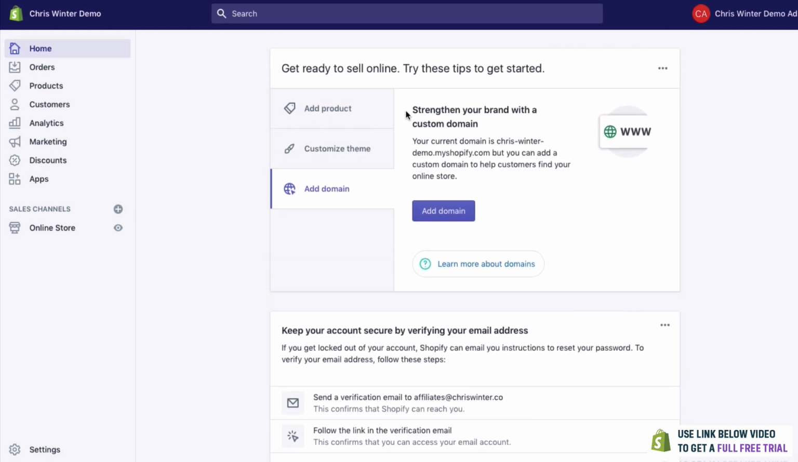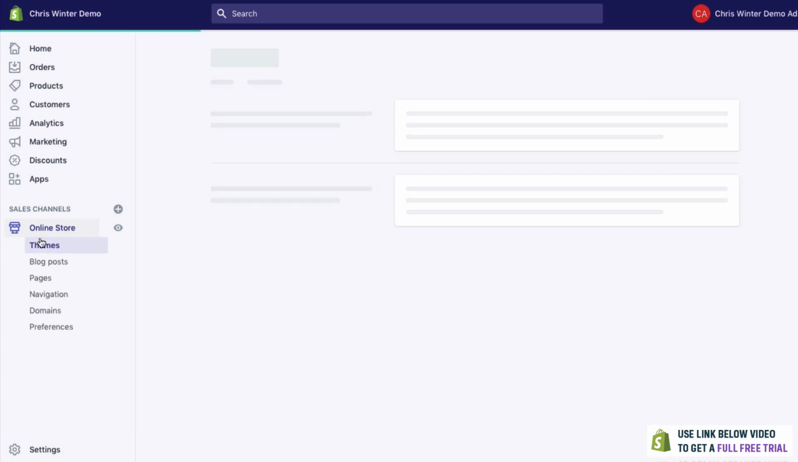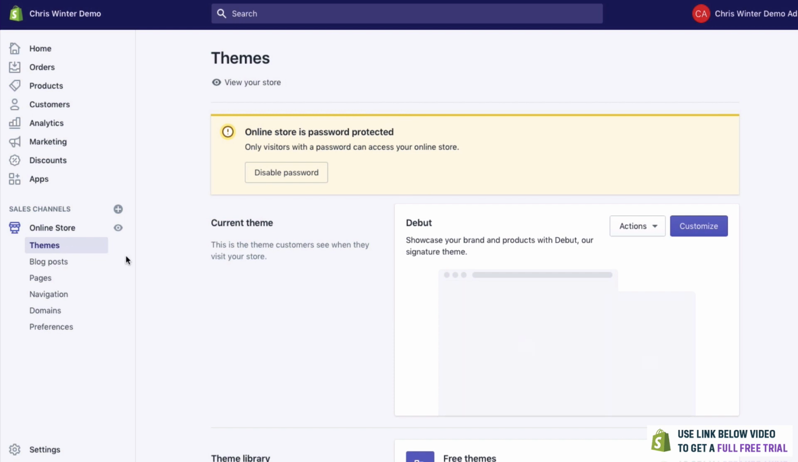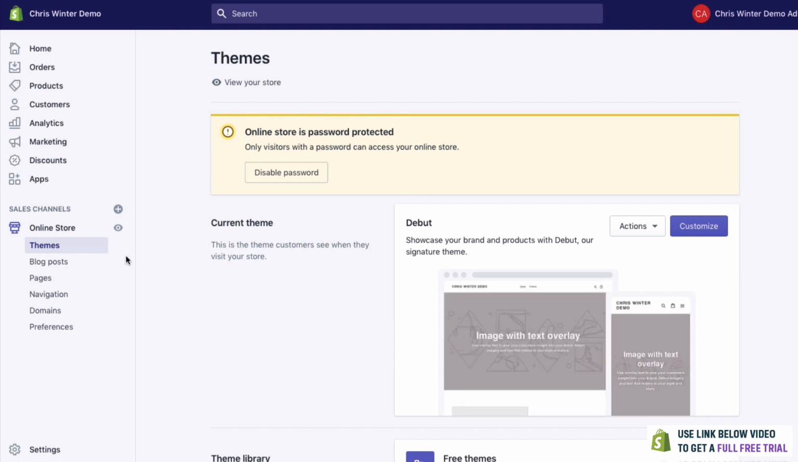But the very first thing that we're going to do is actually go to the menu on the left-hand side here, and we're going to click on Online Store. And then you see we have another menu which says Themes. And essentially a theme is a template or just the way that the website looks. So rather than having to code it yourself, there are so many great themes that Shopify comes with for free that we can use as well.